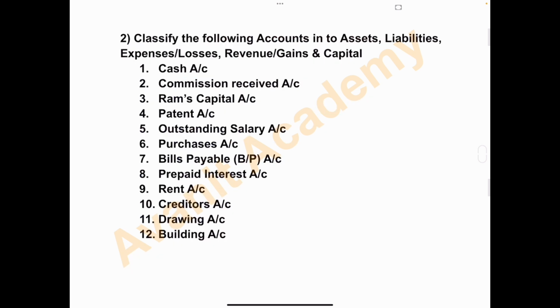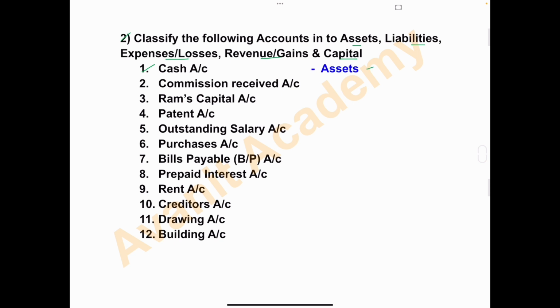Second one is: classify the following accounts into assets, liabilities, expenses or losses, revenue or gains, and capital. Certain accounts they have given here and you have to name these accounts, whether it is asset, liability, expenses or losses, revenue or gains, and capital. We'll see the first one. Cash account. Cash, just now I have told you that cash is an asset. So in cash account, write asset.